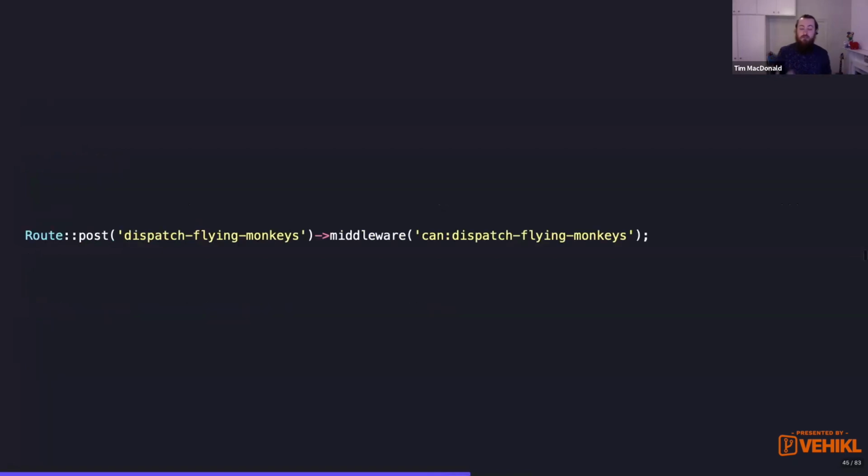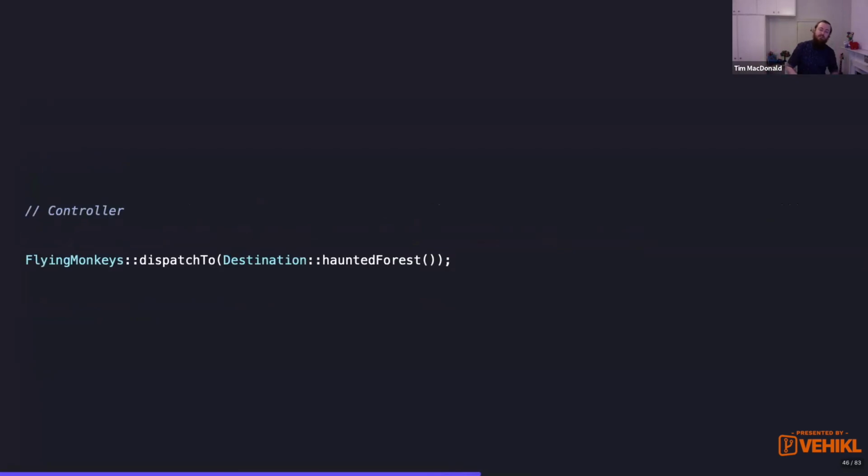Another great benefit of using the built-in infrastructure is that there's a built-in middleware called can, and it allows us to say, all right, if you access this route, you have to be able to dispatch the flying monkeys, which means our controller now boils down to this. We've gotten rid of that conditional completely.